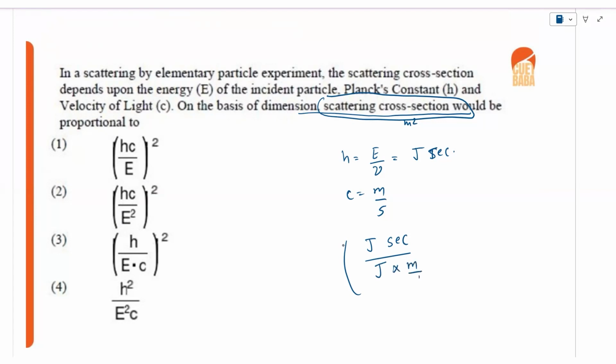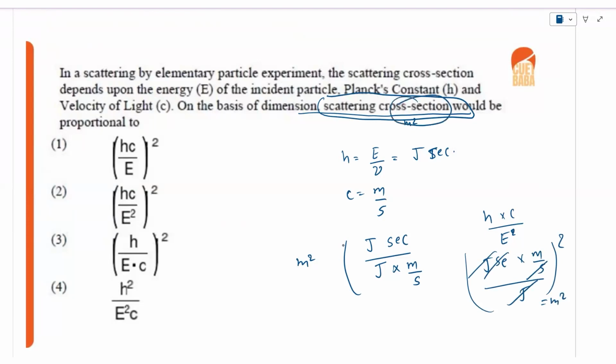So we have to make it meter square. To make meter square, c should come in the numerator, so h times c over E square. So this is also incorrect, hc over E. So for hc over E squared, the h dimension is joule second, c is meter per second, and the energy dimension is joule whole square. Joule gets cancelled out, second gets cancelled out, that is equal to meter square. So the cross section dimension is meter square, so option 1 is the correct answer.